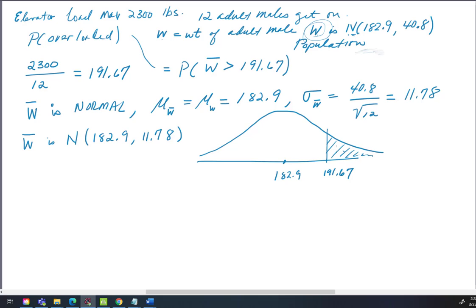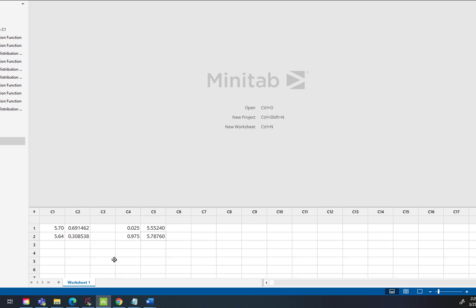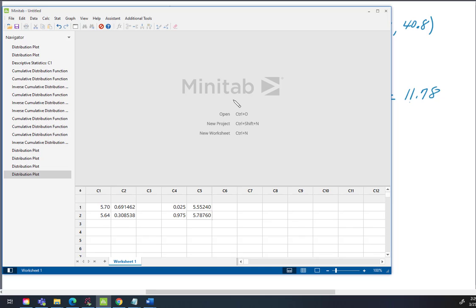So we're going to go to Minitab and we're going to get that. What we're going to have to remember is the boundary is 191.67, the mean is 182.9, the standard deviation is 11.78. So I think I can remember all that. In fact, I know I can't, but I've got it written down on a piece of paper. So let's get Minitab up.